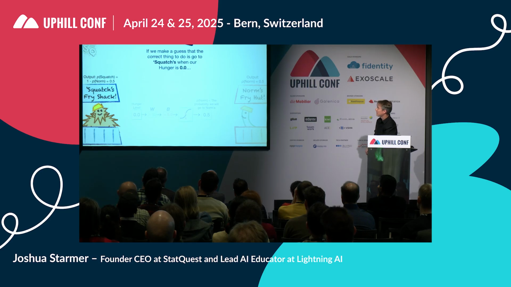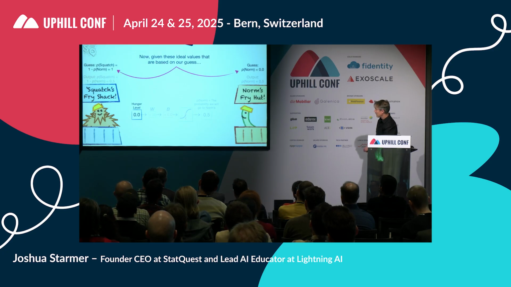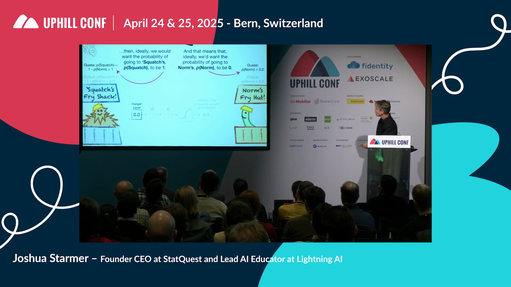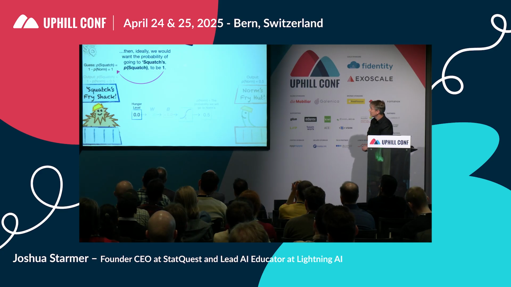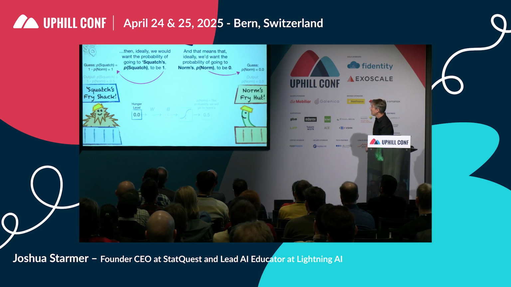Now comes the part where we make a guess. If we make a guess that the correct thing to do is to go to Squatch's when our hunger is 0.0, then, ideally, we would want the probability of going to Squatch's, p squatch, to be 1, right? If we're supposed to go to Squatch's, we want the probability to be very high. And that means, ideally, we want the probability of going to Norms, p norm, to be 0 or very low.